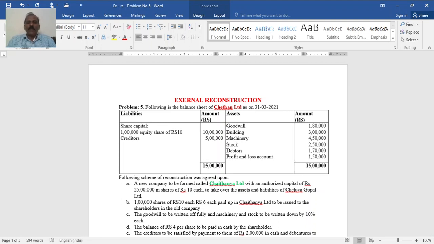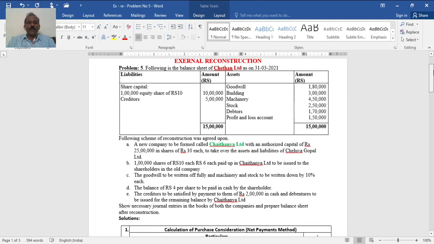Following is the balance sheet of Chetan Limited as on 31st March 2021. Share capital: 1 lakh equity shares of 10 each, 10 lakh; creditors 5 lakh. Goodwill 1 lakh 80,000, building 3 lakh, machinery 4 lakh 50,000, stock 2 lakh 50,000, debtors 1 lakh 70,000, and profit and loss account 1 lakh 50,000.